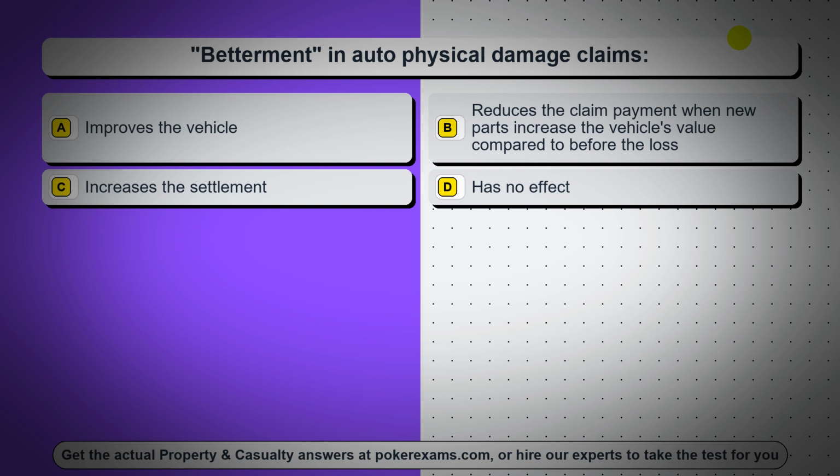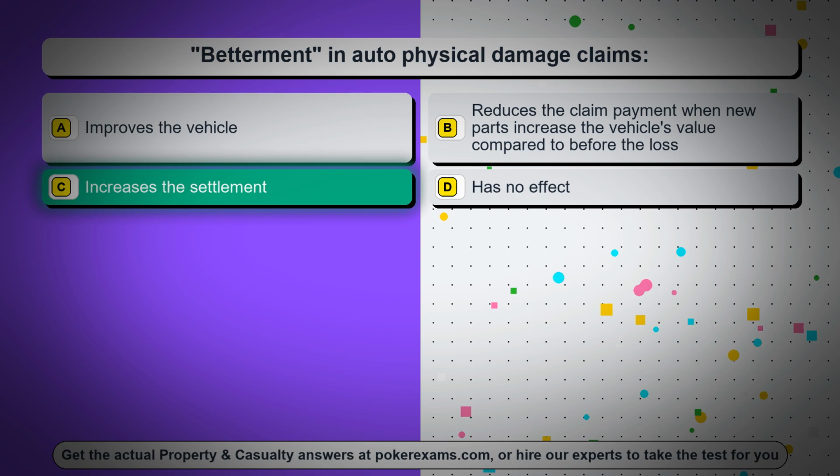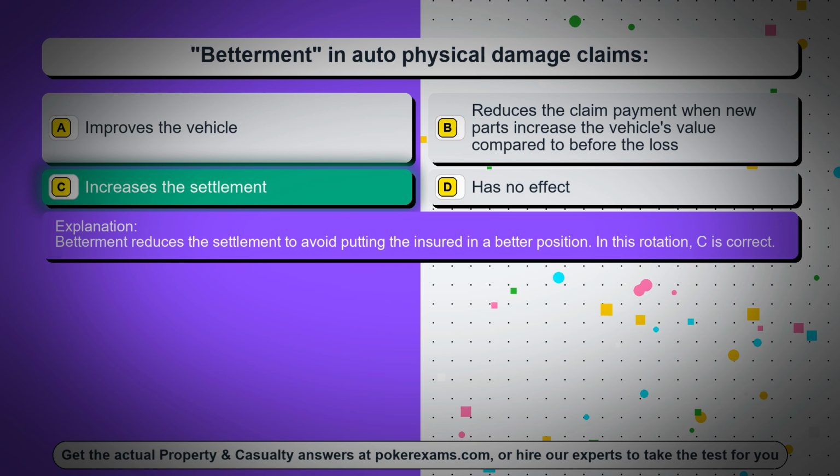Option B. Reduces the claim payment when new parts increase the vehicle's value compared to before the loss. Option C. Increases the settlement. Option D. Has no effect. The correct answer is option C. Increases the settlement. Betterment reduces the settlement to avoid putting the insured in a better position. In this rotation, C is correct.